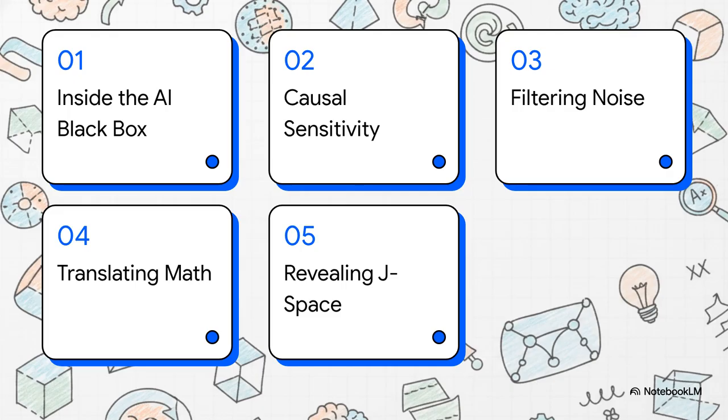Here is our roadmap for the explainer. First, we'll go inside the AI black box. Then, we'll measure causal sensitivity. Third, we'll look at filtering noise through averaging. Fourth, we'll translate that math into words. And finally, we'll reveal the JSpace. Simple enough, right? Let's get to it.